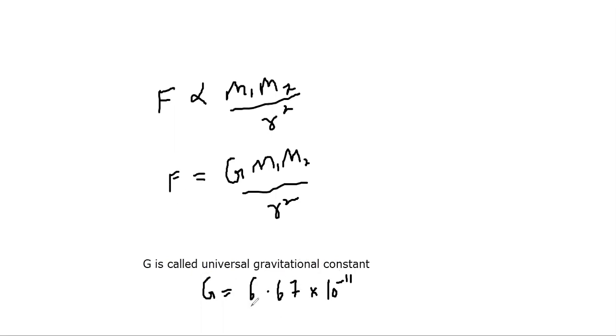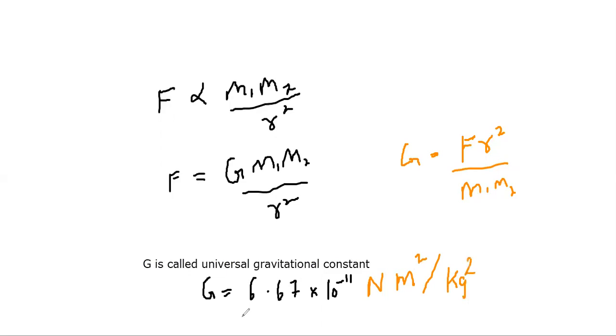And what would be the unit of this? See how you can calculate unit. If you find the value of G from this formula, what you get? You get F r square divided by m1 m2, right? So how you can find unit? See, F is in Newton, force is in Newton, r is distance in meter square, divided by kg into kg, mass are measured in kgs, so kg into kg, kg square. So this would be the SI unit of gravitational constant, and this formula is the mathematical form of universal law of gravitation.